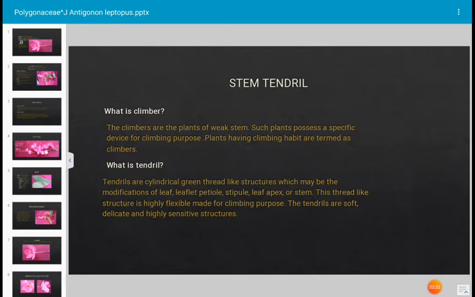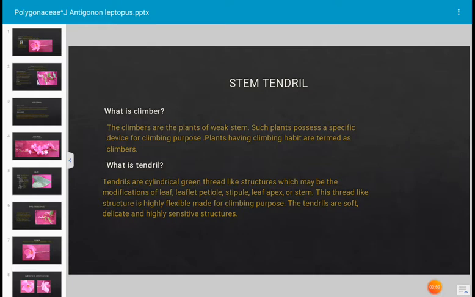What is tendril? Tendrils are cylindrical green thread-like structures which may be the modification of leaf or leaflet or petiole or stipule or leaf apex or the stem. These are modified structures, used for climbing purpose by several plants.